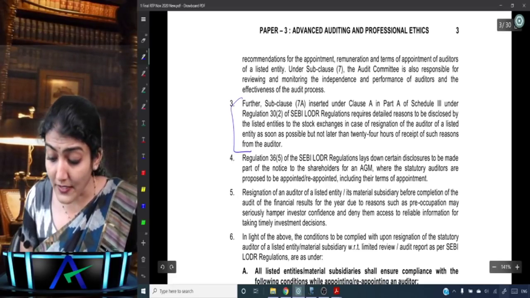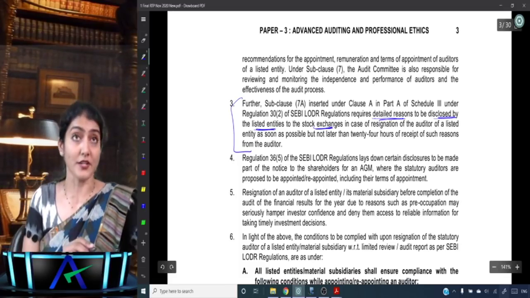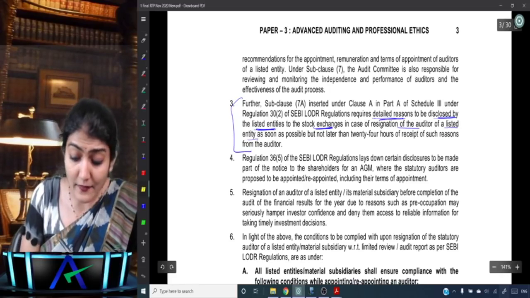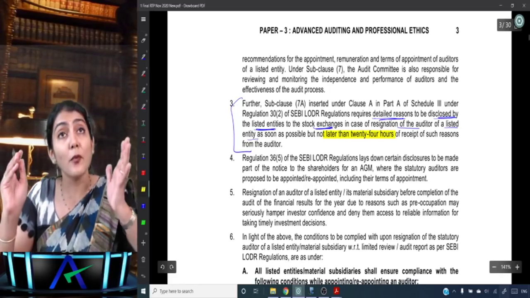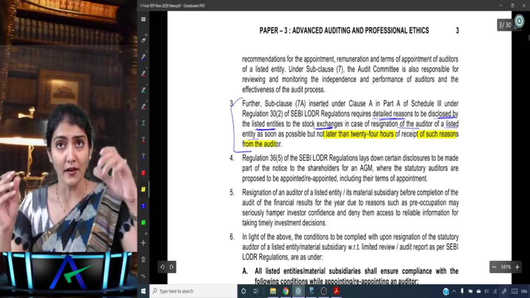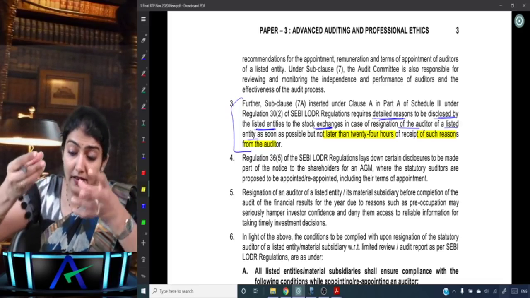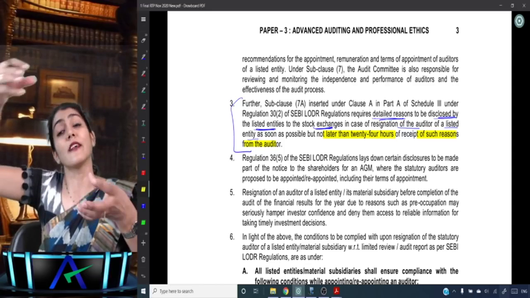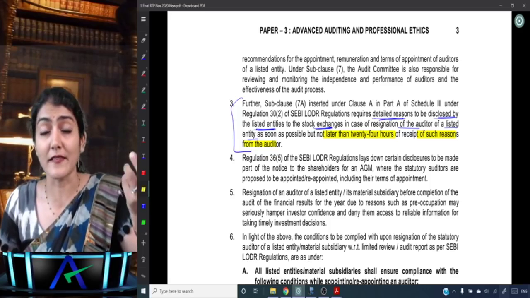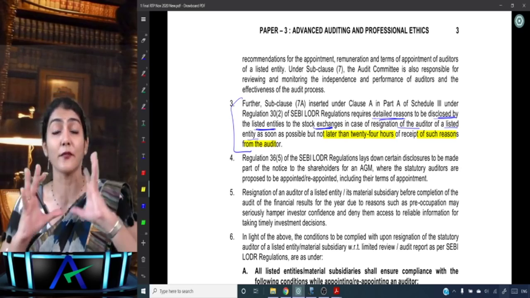The detailed reasons are to be disclosed as soon as possible, but not later than 24 hours of the receipt of such reasons from the auditor. Once the auditor has sent the reasons to the company, the listed entity within 24 hours has to give the detailed reasons to the stock exchanges regarding the resignation of the auditor. Why does the auditor resign? The detailed reasons for the same.